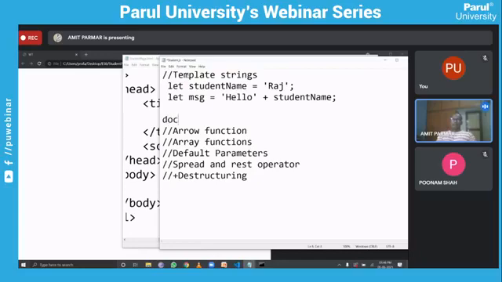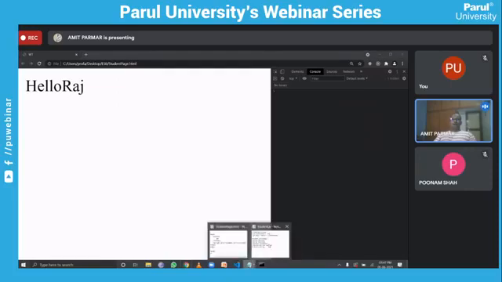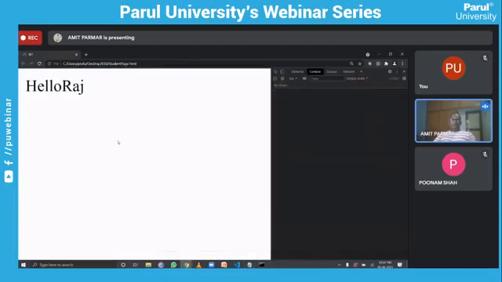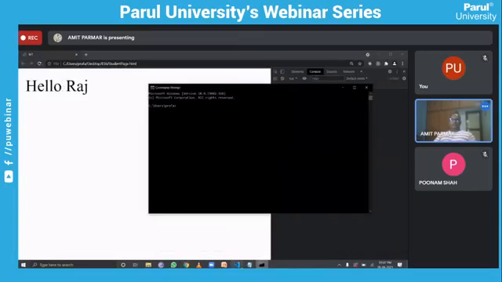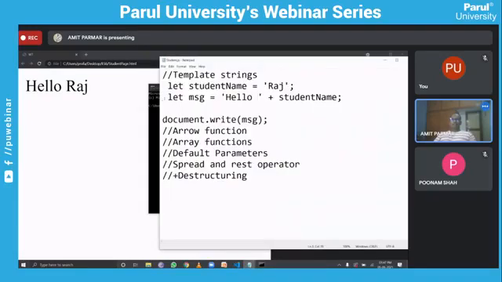And if we do document.write and put message here and refresh this, you will see that we get the output like this, that is, hello Raj. So here we are just doing the same thing, but with the ES6 feature. If you want to do this, we can use a template string.